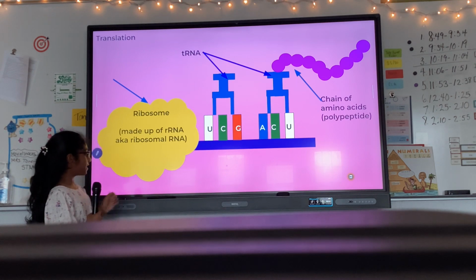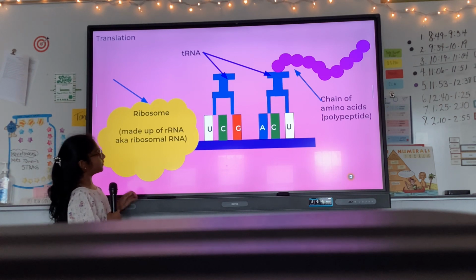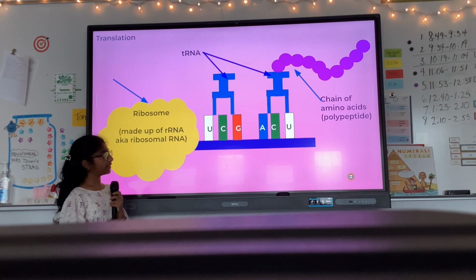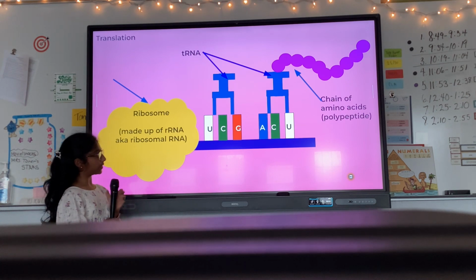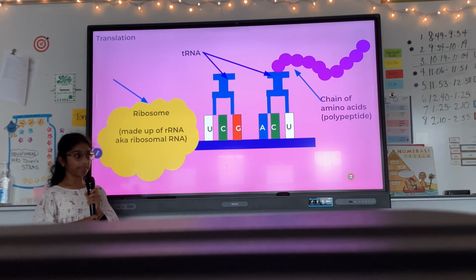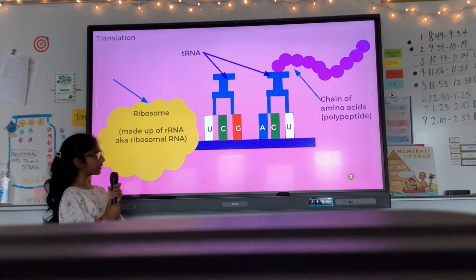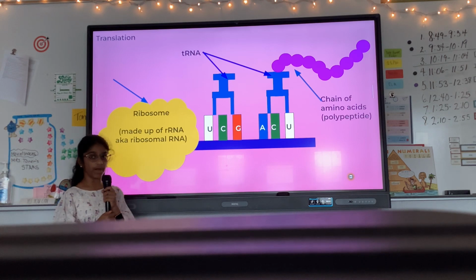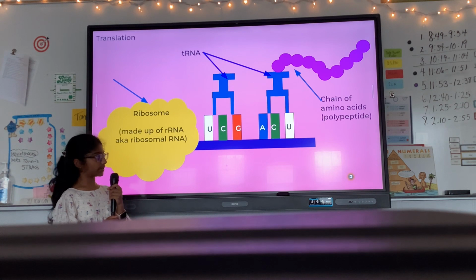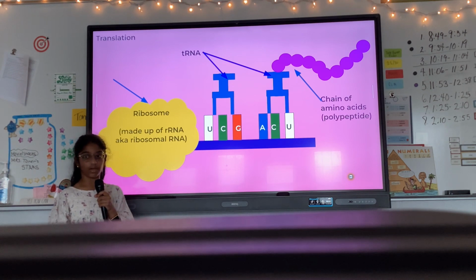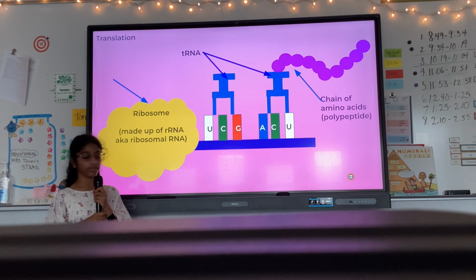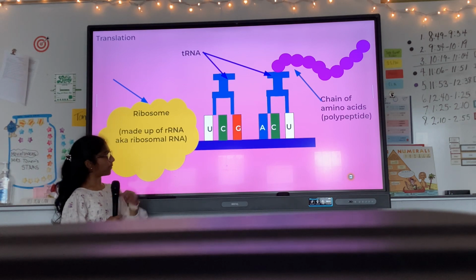Inside the ribosome, all of these types of RNAs called tRNAs, also known as transfer RNAs, are available. And they each have an amino acid on them, which is the basic building block of a protein. And then the tRNAs are going to arrange the amino acids into a polypeptide, which is a chain of amino acids. One or more polypeptides make a protein. But the tRNAs don't know which amino acid to use. So that's when the mRNA comes in.